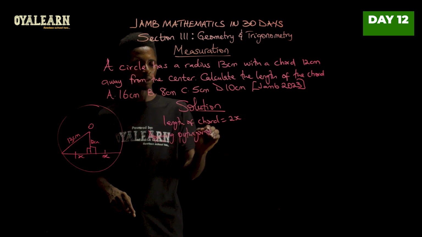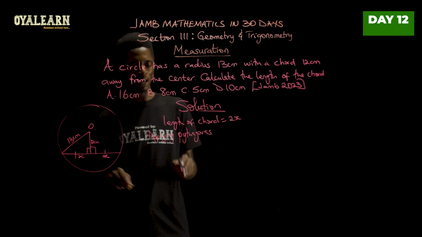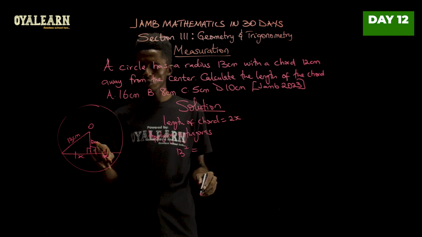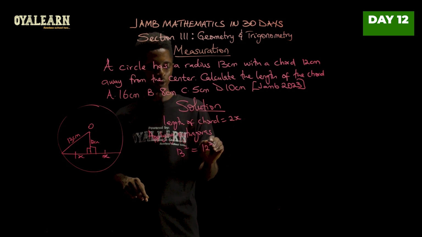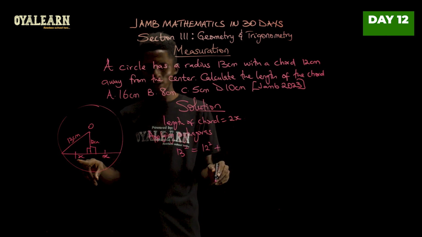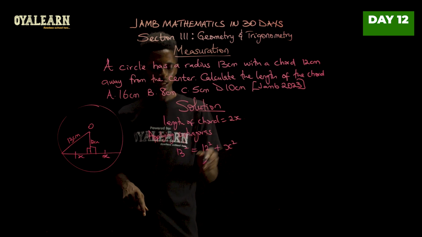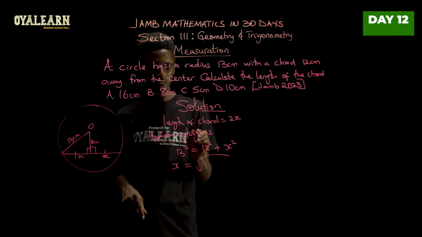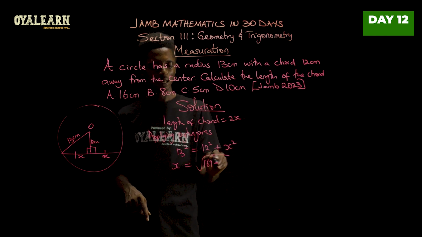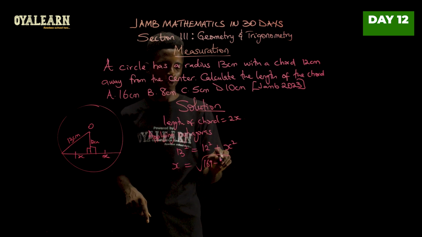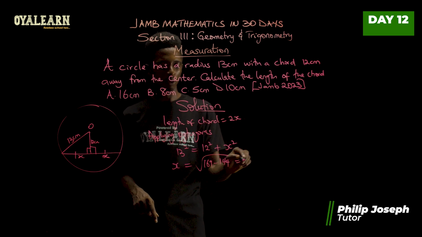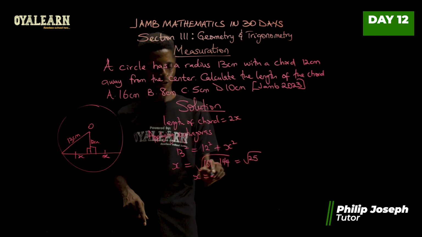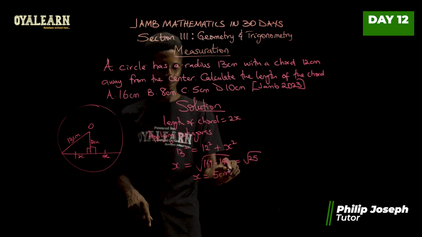When we apply Pythagoras theorem, it says that the square of the hypotenuse, that's 13 squared, should be equal to the square of opposite 12 squared plus the square of adjacent x squared. So from here I can go straight and say x equals the square root of 13 squared, which is 169, minus 12 squared, which is 144. So what we are looking at here is the square root of 25. So x is therefore 5 centimeters.